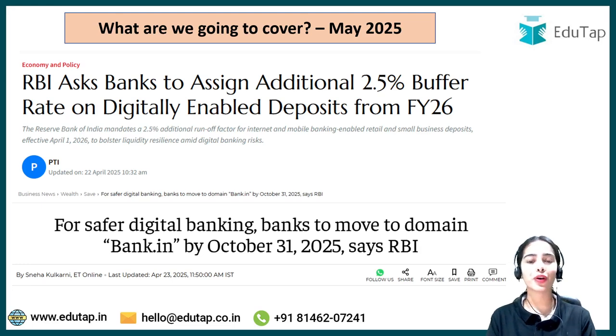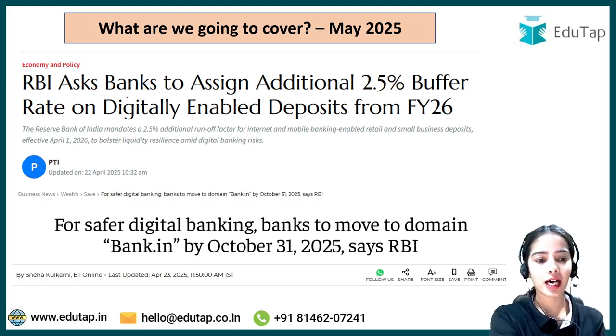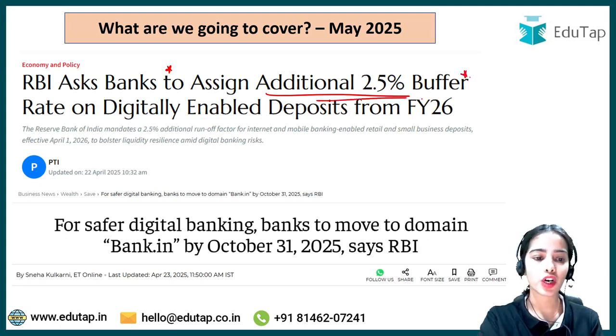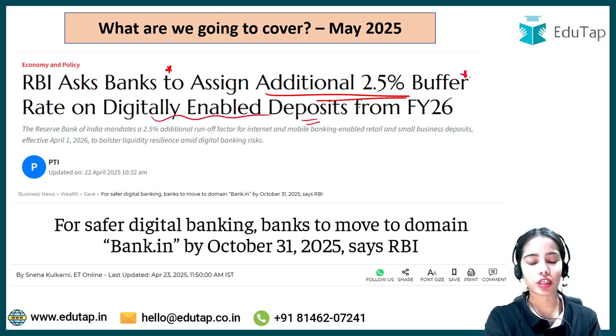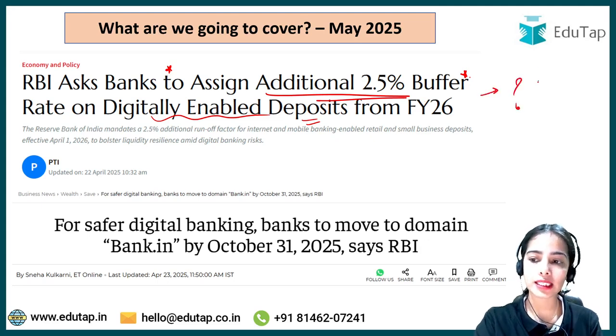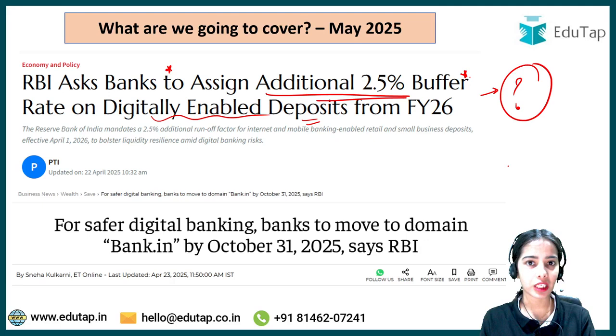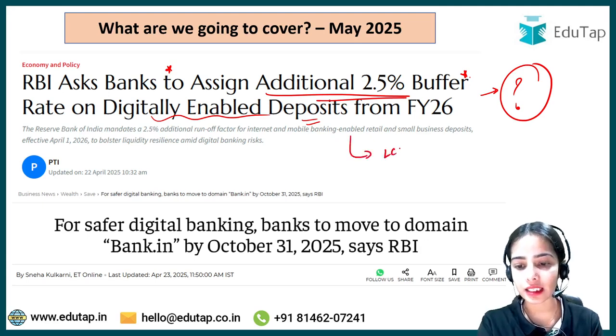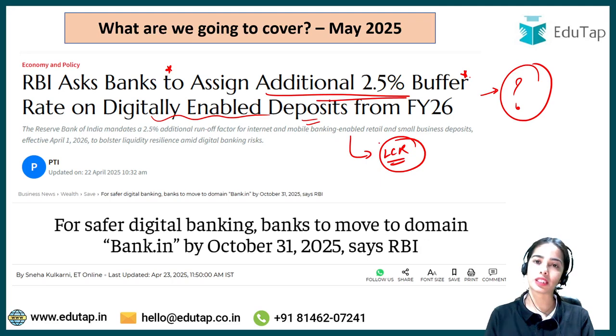In today's session, we are going to discuss two very important RBI notifications, two very important news articles that are quite in news recently. The first one is regarding the RBI has asked the banks to assign an additional 2.5% buffer rate on the digitally enabled deposits. We will discuss what is this extra buffer that the banks have to keep, what were the previous limits and what is the new limit, and what are the changes that the RBI has made in the LCR. We are also going to discuss the terminologies that are involved.